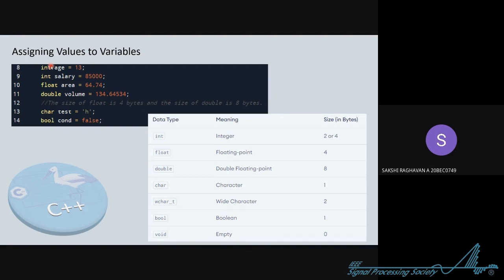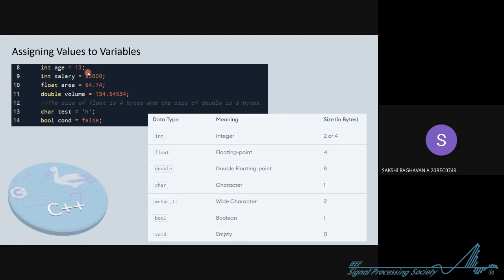So like this age is a box. I'm defining that this age box will store values of the data type int. So what is int? This is an integer. So this container will know that, okay, I'll only allow myself to store integer values. So we are storing 13. Now in case I would have written int age is equals to 13.4, that would have thrown an error.